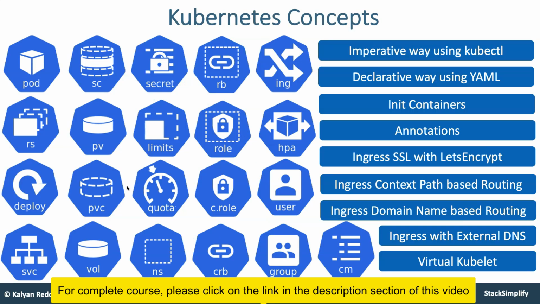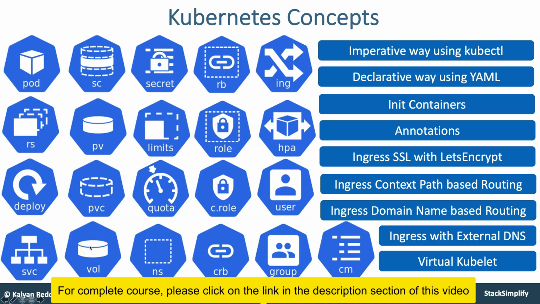From a Kubernetes concepts perspective, we are going to cover pods, replica sets, deployments and then services: load balancer services, external name services, IP services. In addition, from a storage point of view, we are going to look into storage classes, persistent volumes, persistent volume claims, and then volumes.